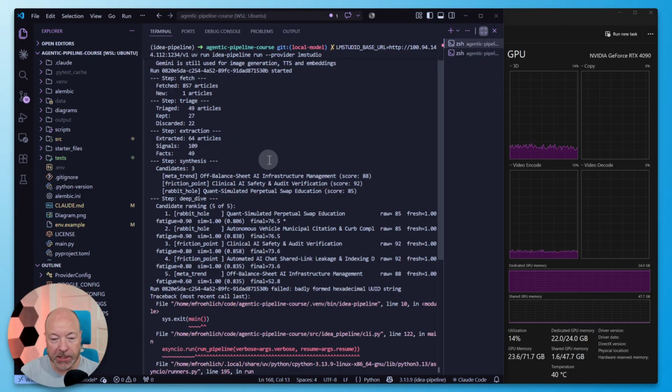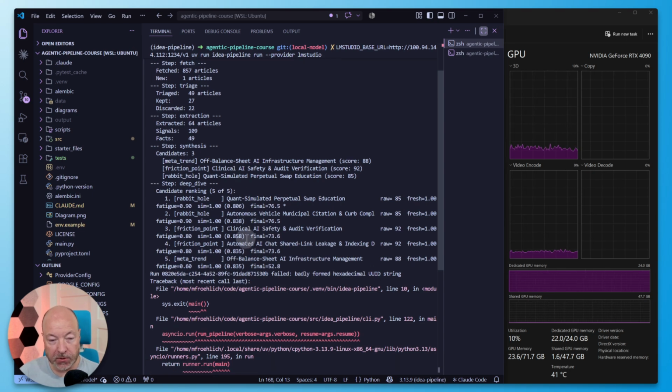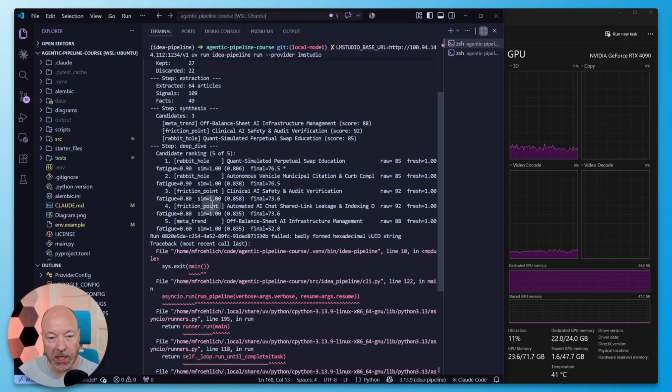Oh, actually, we implemented the improved ranking as well, which I have in my production pipeline, which also takes into account similarity to previously published ideas and things like that. So after that, it ended up ranking the rabbit hole highest, right? We have the final score here. So, okay, what happened after that? So now it was supposed to run the deep dive. So that's where we take that idea and tell it to come up with a business model, figure out the tech stack and all of that.